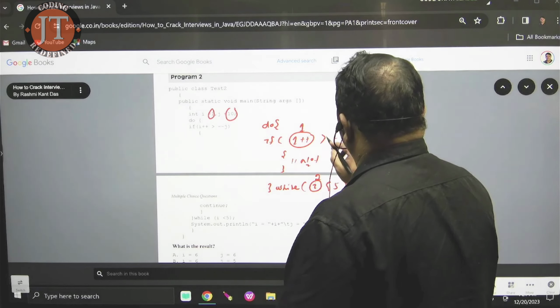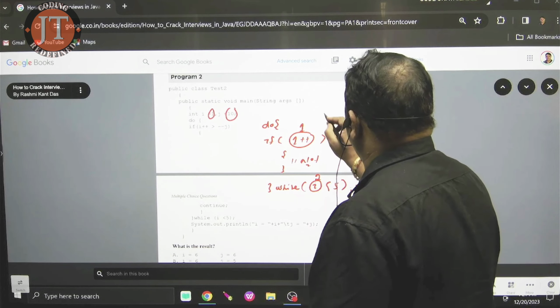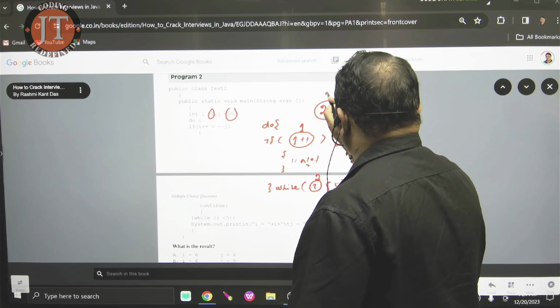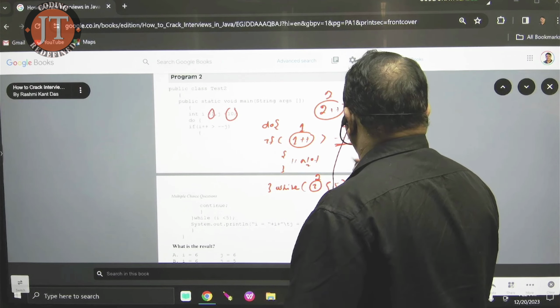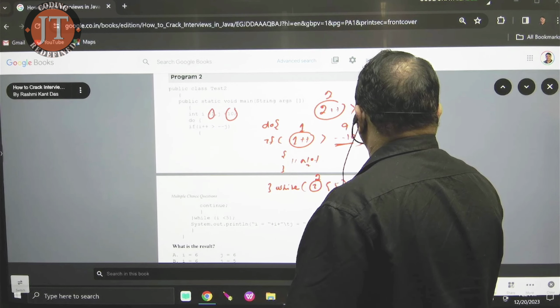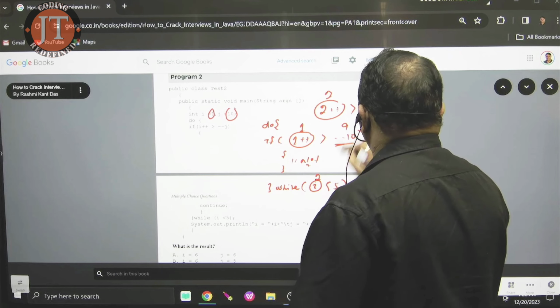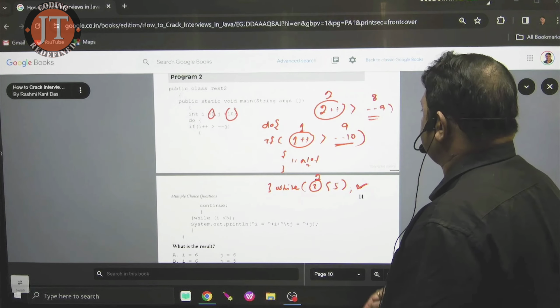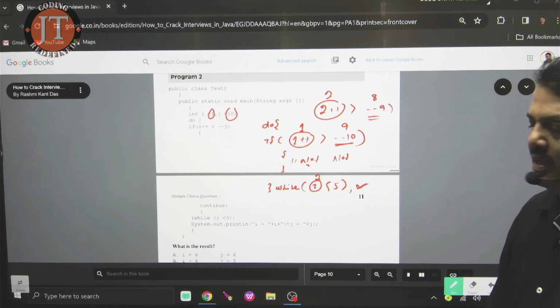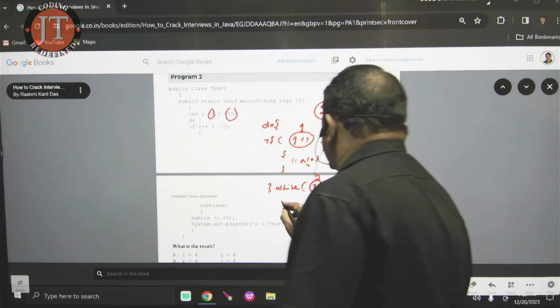Inside the do block, what is the i value? It is 2. 2 plus plus is 2. Then 2 greater than minus minus 9. Minus minus 9 means what? 8. Is 2 greater than 8? Not satisfied. Fine, the condition is not satisfied. When it moves here, that is fine.